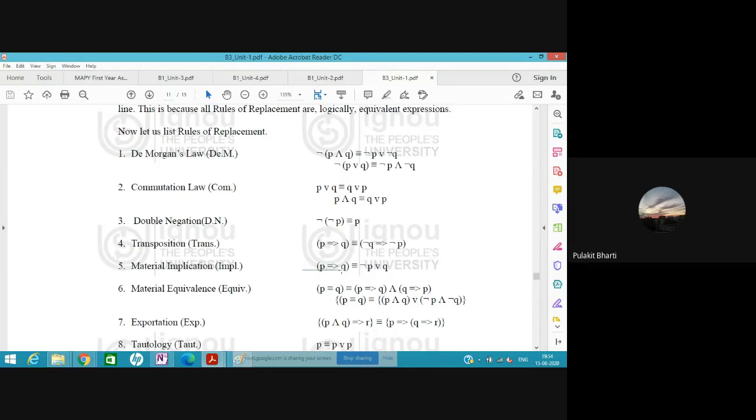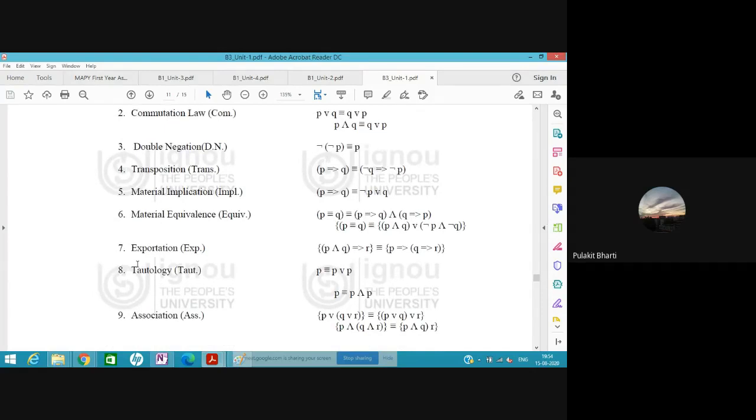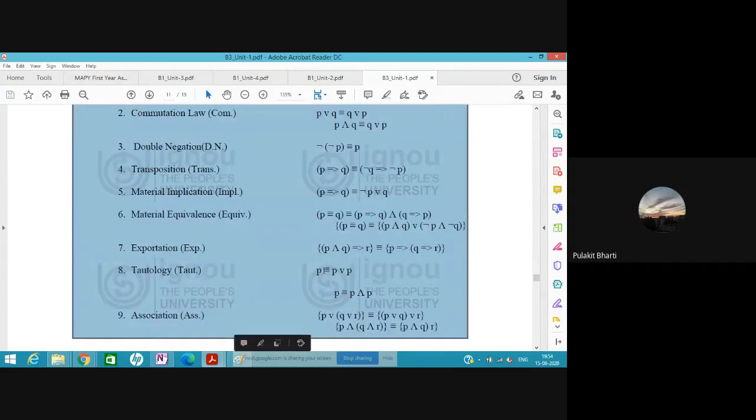Actually, for all of these, we can find a truth table. And actually, if we think, we can also prove them all with logic. So this is another tautology. What is it?